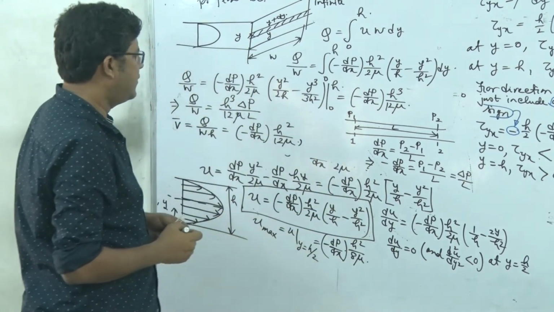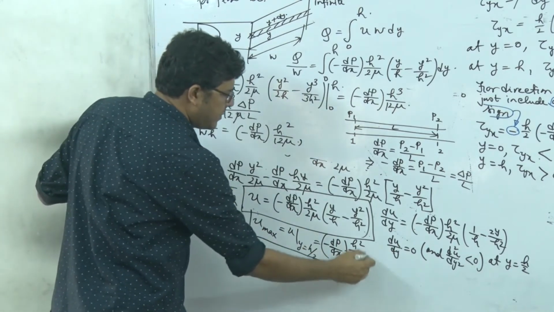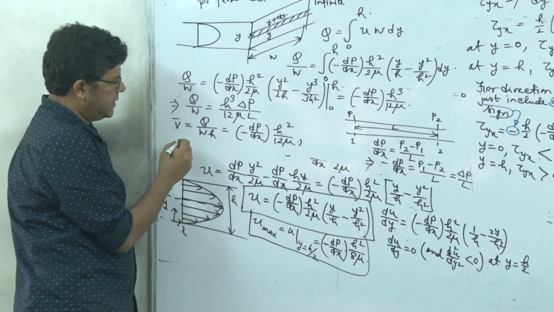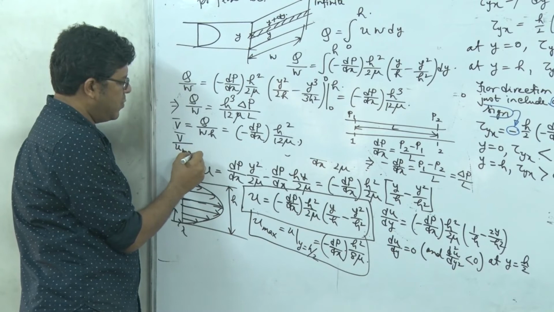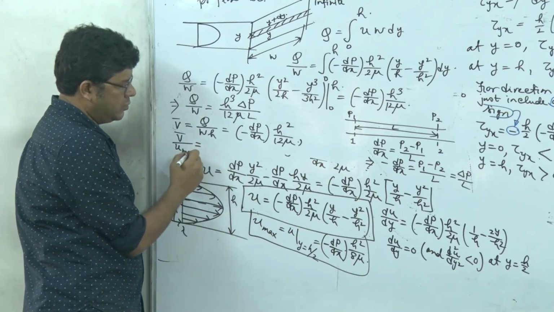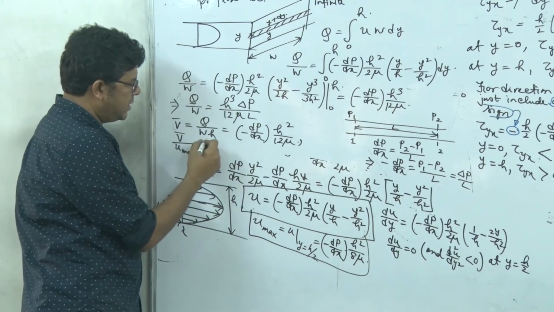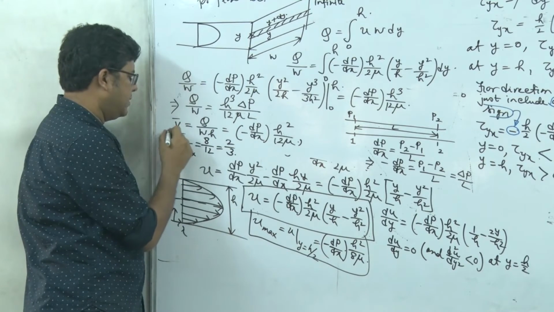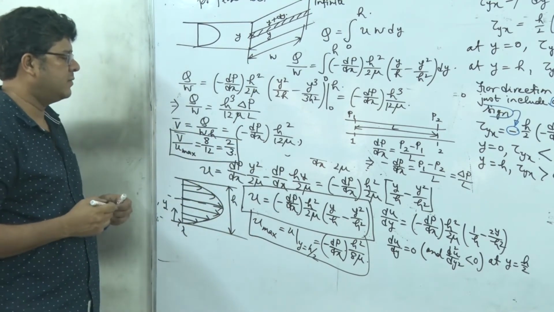So from this and the average velocity, we can conclude that V bar divided by U max is equal to 8 divided by 12, that is 2 divided by 3. So the average velocity is 2/3 of the maximum velocity.